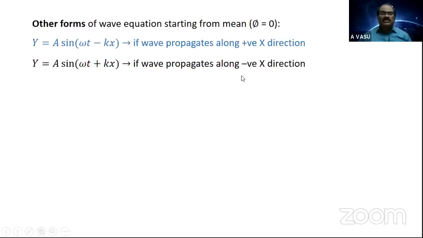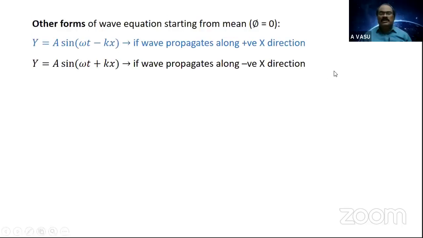Here the displacement of the wave becomes minus, simply stating, displacement of the wave becomes minus, this minus or minus becomes plus. So whether it is a simple harmonic wave or exponential wave or any kind of wave, propagating along positive x direction is expressed as a function of omega t minus kx, and a wave propagating along negative x direction can be taken as a function of omega t plus kx. So where do we use these equations?